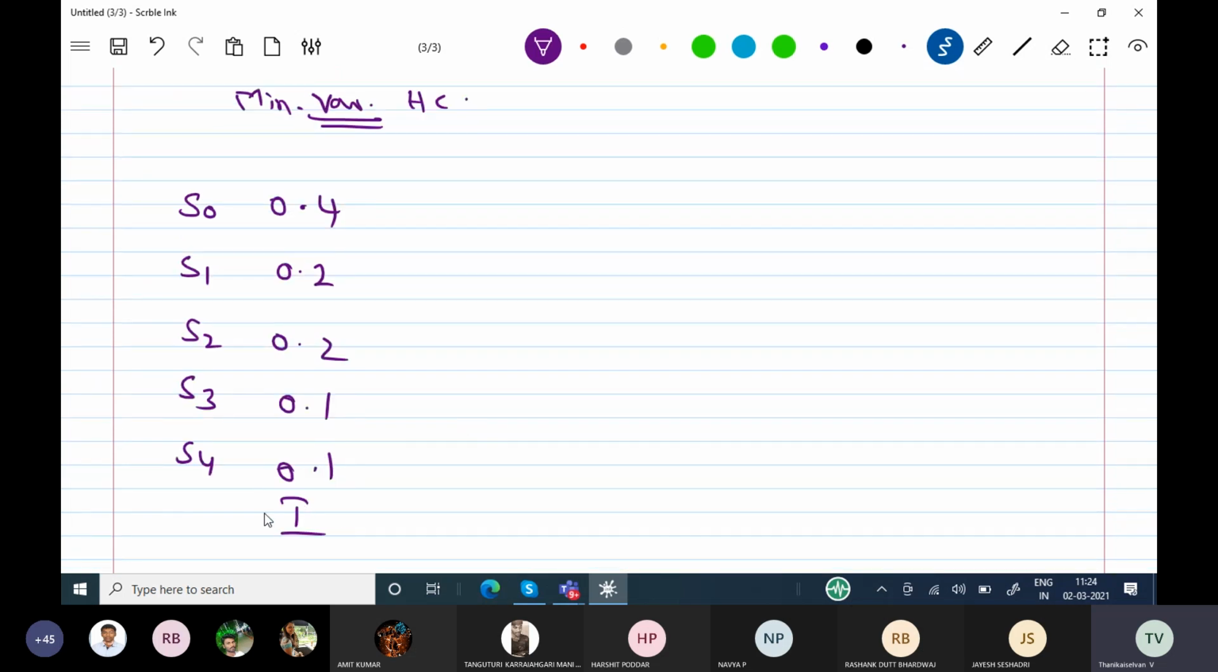This is stage number 1. It is a stage by stage process. I am going to write the probabilities in descending order like this. After writing this, you have to take the last two probabilities and combine them together.